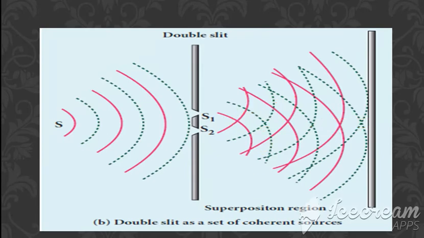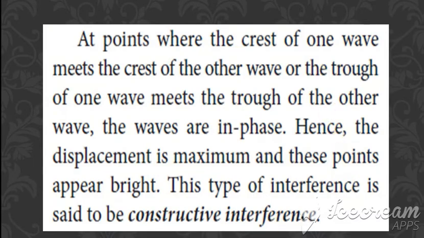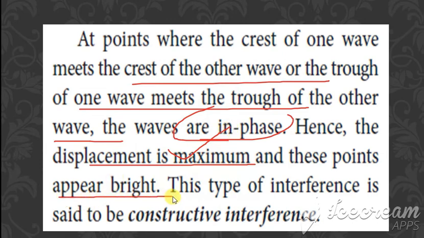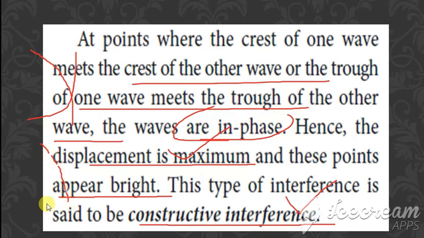At the points where the crest of one wave meets the crest of the other wave, or the trough meets the other trough, they are said to be in phase. So the displacement is maximum, and the points will appear bright. That type of interference is called constructive interference. Where the crest of one meets the crest of the other, or the trough of one meets the trough of the other, that point has maximum displacement, appears bright, and is called constructive interference.